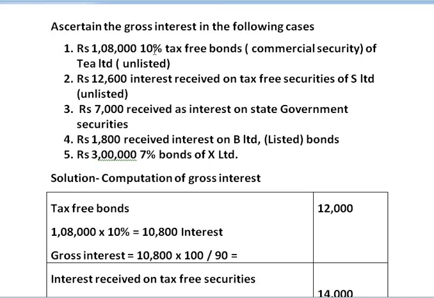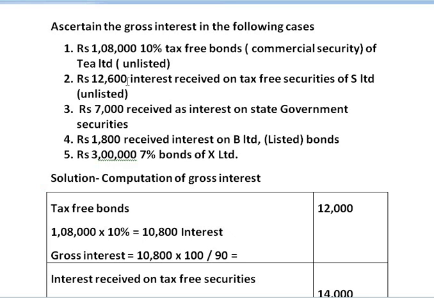What you have to do is amount of investment multiplied by percentage given to you, you get the gross interest. But as these securities are commercial securities, grossing up is compulsory. That is the reason we have first calculated the interest, and after finding out we have grossed it up and we got the amount at rupees 12,000.